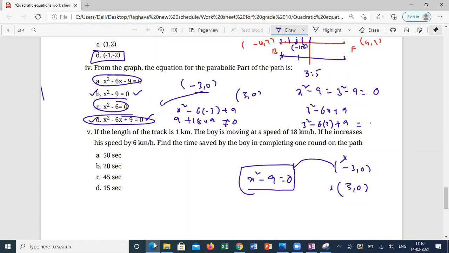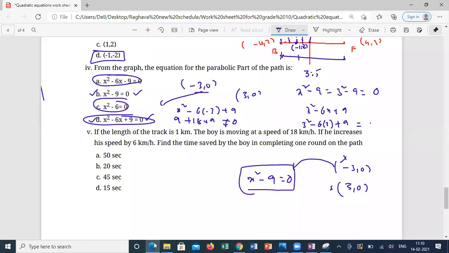If he increases his speed by 6 kilometer per hour, find the time saved by the boy in completing one round on the path. How to do this question? It's completely related to speed and time. What is the relation between speed, time, and distance?